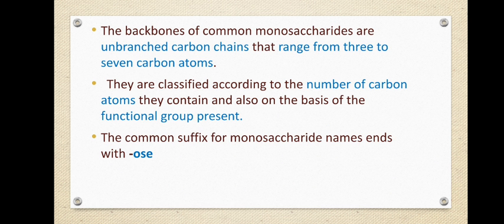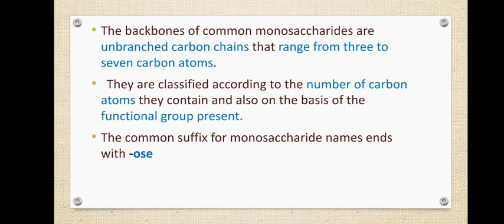In the previous slide, we saw the classification where we looked at oligosaccharides. Oligo means few, saccharide means sugar units. The number of sugar units gives the name disaccharide, trisaccharide, tetrasaccharide. There we are talking about sugar units. Here we are talking about the number of carbon atoms. We said a monosaccharide is a simple unit, so it cannot be further broken down, but it is formed of a number of carbon atoms, just like glucose, C6H12O6. So here the number of carbon atoms is 6.